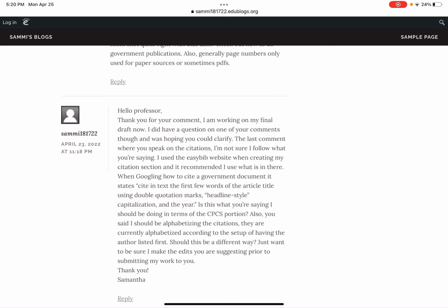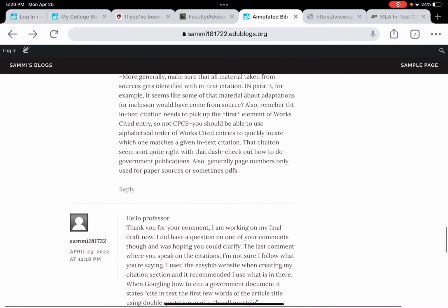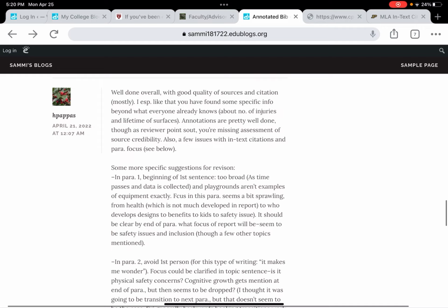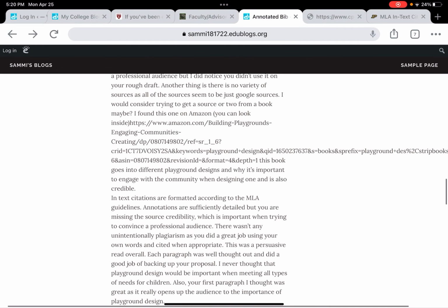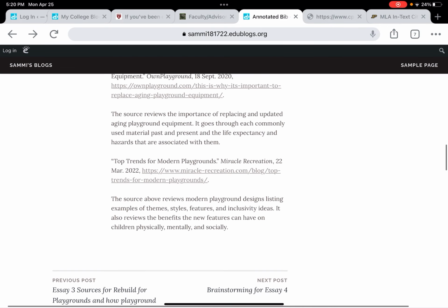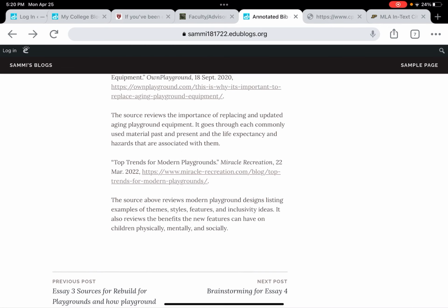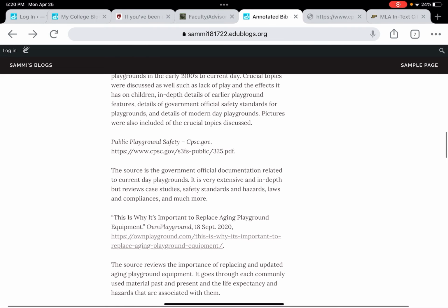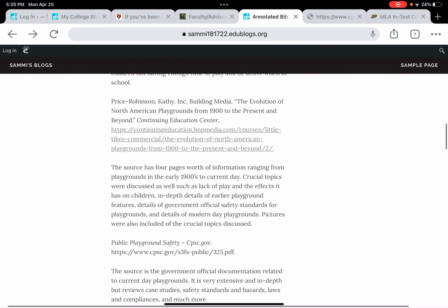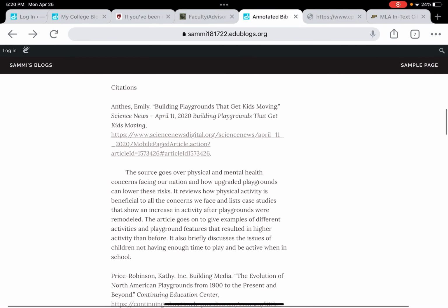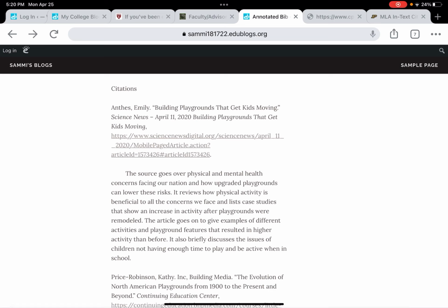Let's start with EasyBib. EasyBib is fine to use. There wasn't anything much that I said that connected to EasyBib. EasyBib does make some mistakes though, and I'll show you where I saw it. Which one? Okay, so look at this one.